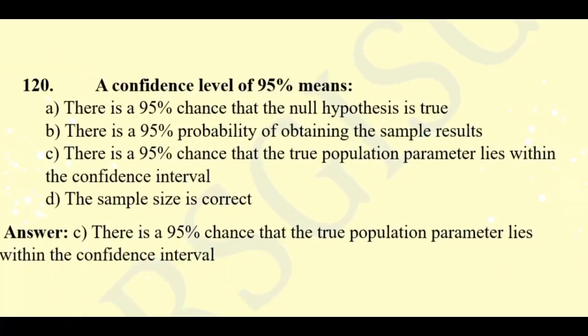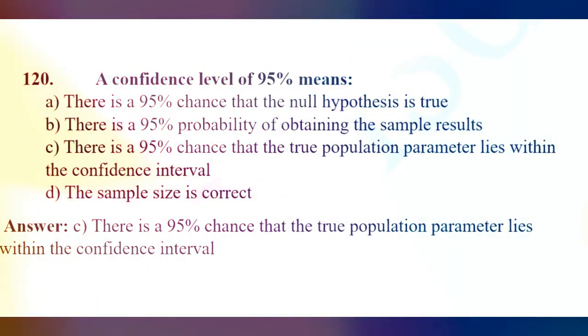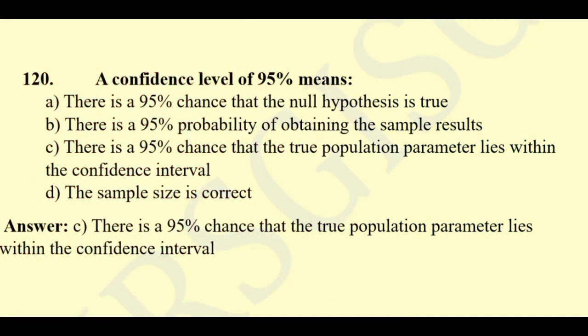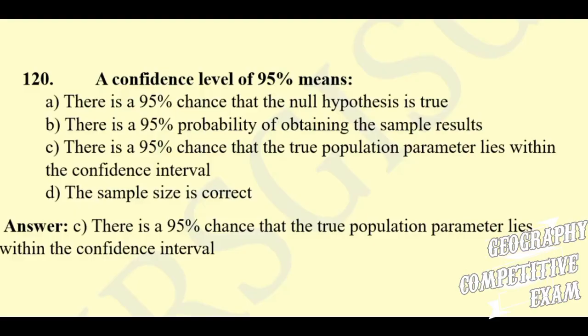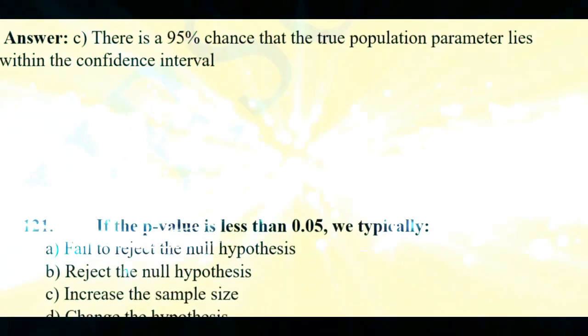Question 120. A confidence level of 95% means there is a 95% chance that the null hypothesis is true. There is a 95% probability of obtaining the sample results. There is a 95% chance that the true population parameter lies within the confidence interval. The sample size is correct. Here the right answer will be there is a 95% chance that the population parameter lies within the confidence interval.